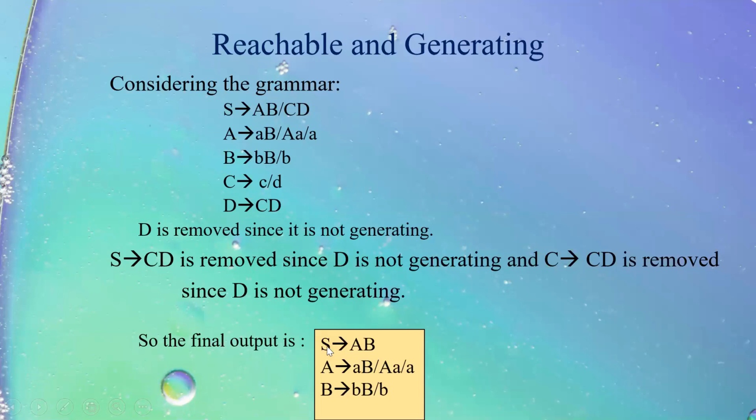So the final output corresponding to this particular grammar is S tends to AB, A tends to small a capital B, or capital A small a, or A, B tends to small b capital B, or B. So we can say in the end that corresponding to this particular grammar, useless symbols are capital C and capital D.